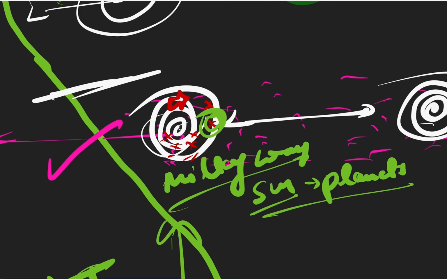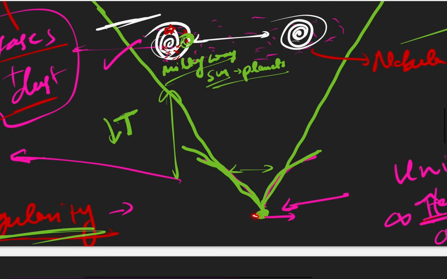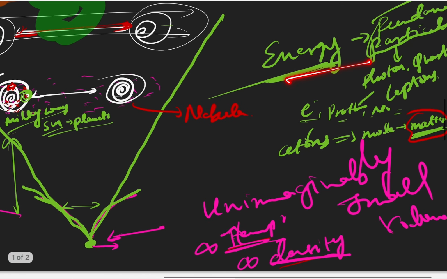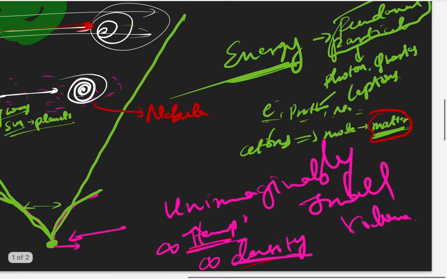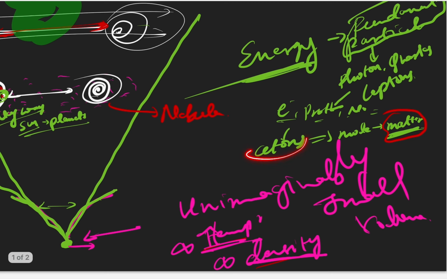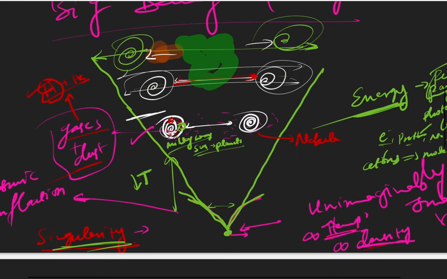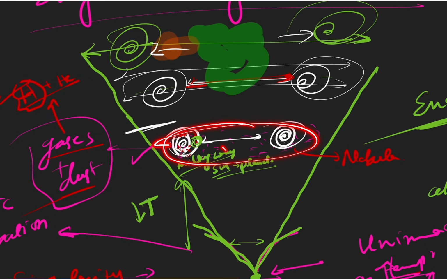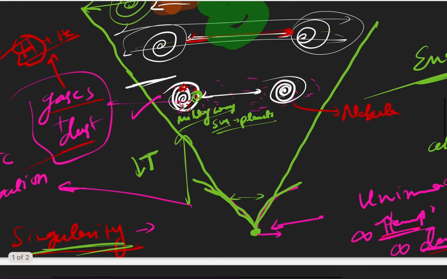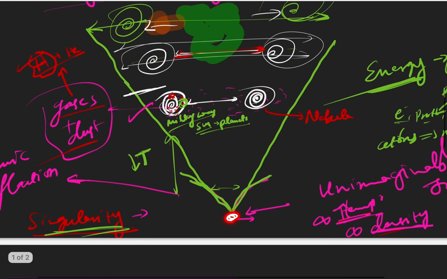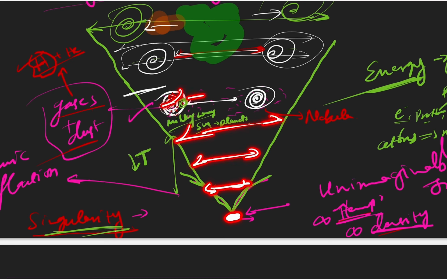For now just understand that from singularity, energy got converted into fundamental particles, then particles to atoms, then atoms to molecules and matter. The matter created was this nebula. Within the nebula, galaxies are formed. Galaxies are nothing but collections of billions of stars. These galaxies are moving away from each other because the space itself is expanding. Initially, there was no space here at this point, and later the space was created and it is expanding like this.